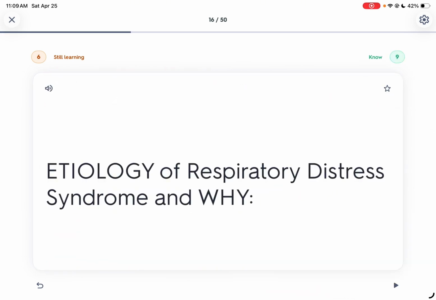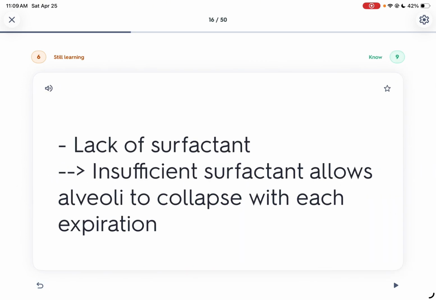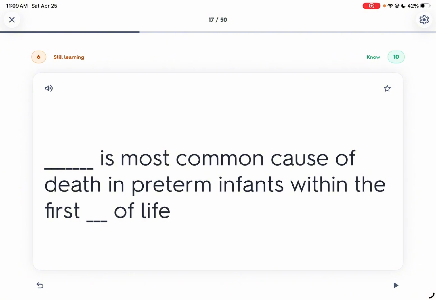Etiology of respiratory distress syndrome and why. RDS is because of the lack of surfactant, which causes the lungs to collapse in newborn with each expiration. So ngano man na aga ni RDS because of lack of surfactants. It is a common cause of death within the first 72 hours of life.